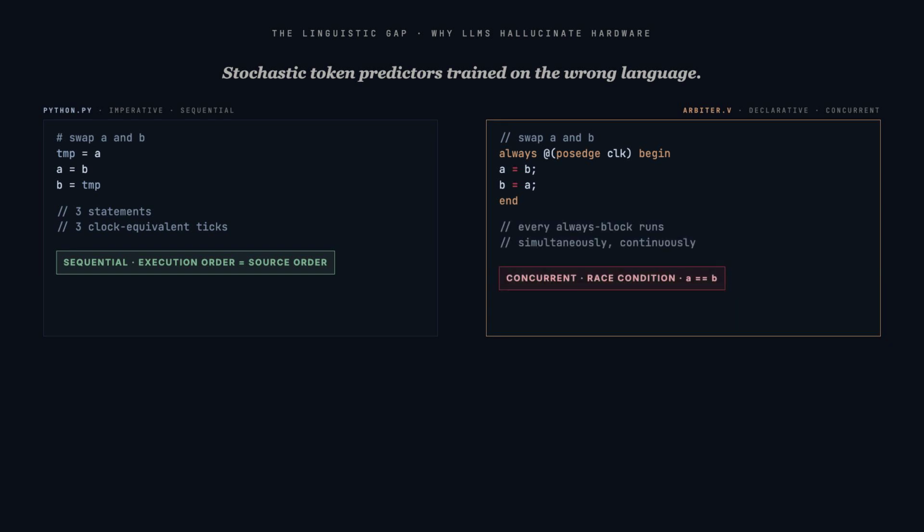Every always block, every assign statement executes simultaneously, so the model writes Verilog as if it were C. It misuses blocking assignments where non-blocking are required. It hallucinates an AXI handshake order. The code compiles, the lint passes, the chip hangs the moment it touches a compliant memory controller.